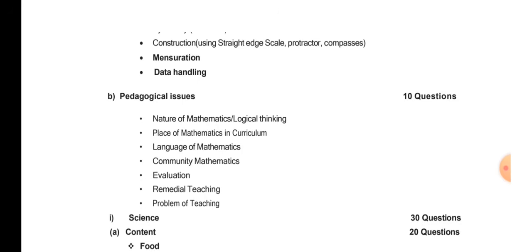Now, language of mathematics means the structure of the language used in teaching mathematics, that we should know. The community of mathematics we should know. Evaluation, how do we evaluate the child mathematically. Then remedial teaching, problem solving, problems of teaching, the different types of problems a mathematics teacher might face. All those things we have to understand, right?